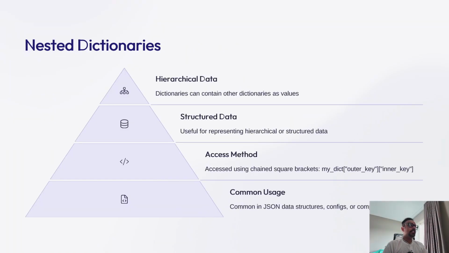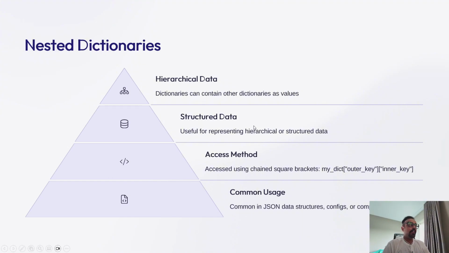Now, nested dictionary. This is the more advanced part. What exactly are nested dictionaries? Nested dictionaries are those which contain other dictionaries as values. As I said, values can actually hold mutable and immutable objects. So you can add objects like a dictionary as well as a list also. It is mutable, that's why.